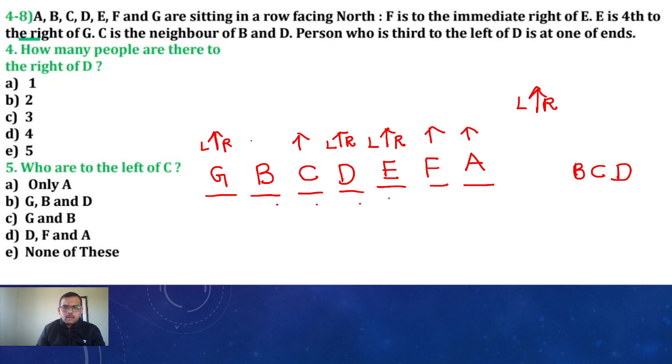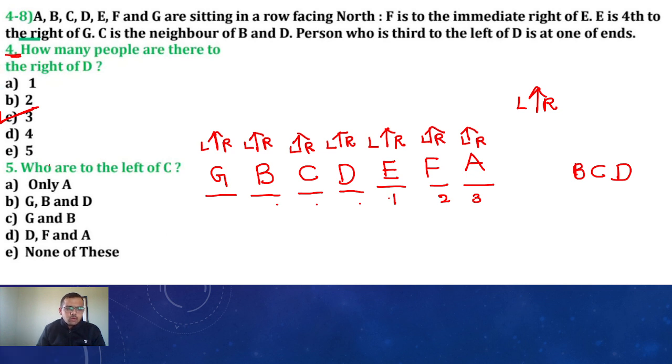Okay. Right, left, right, left, right, left, right, left. See, the question is here: how many people are there to the right of D? Right of D is 1, 2, 3. 3 people are there.